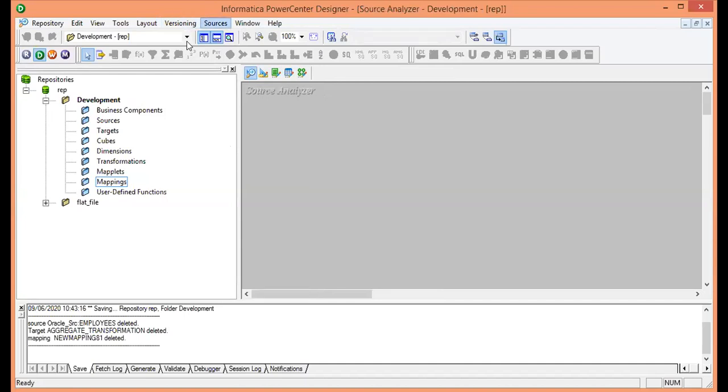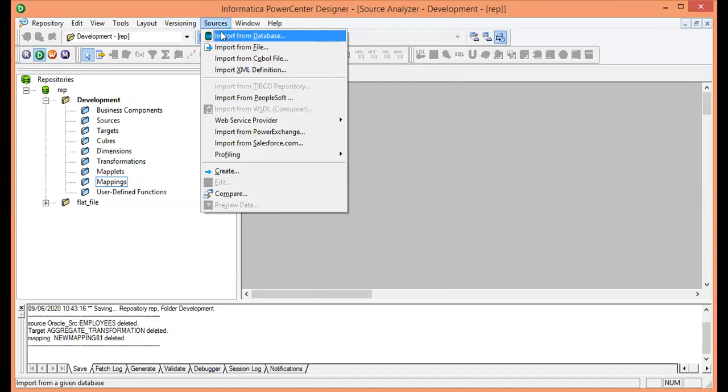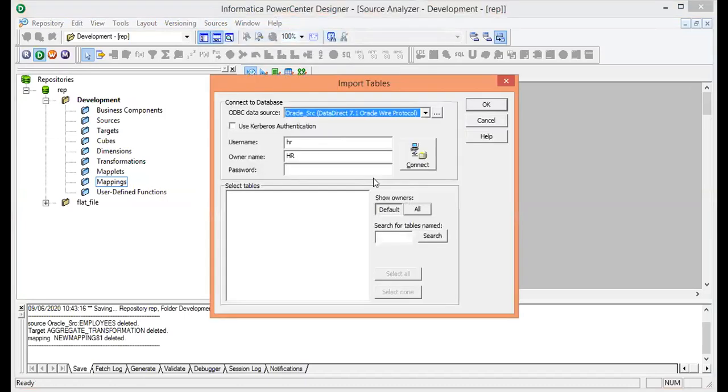Now I will make a single click on the source, and I will see where my database is, where my source table is. So my source table is in the database called SQL Developer. I will make a single click on this, and here I will import my source table. I will give the password, and then click on connect. It will get connected to my username where my source table is.